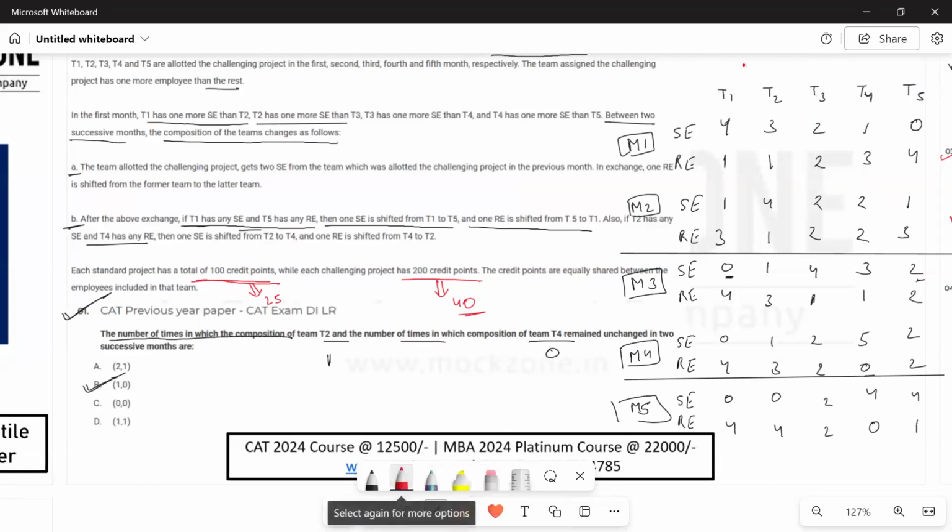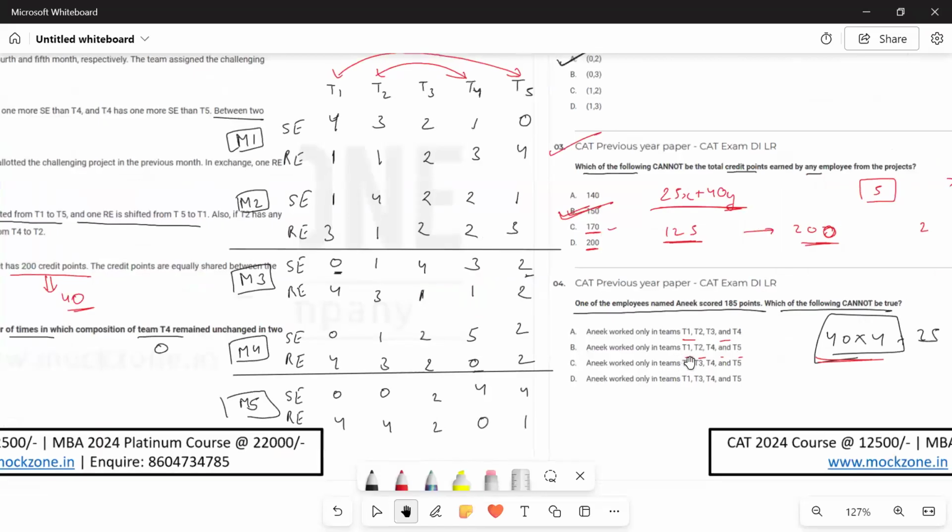So there is an exchange taking place between T2 and T4, and there is an exchange taking place between T1 and T5. So a person can directly go from T2, a SC can directly go from T2 to T4. So it is possible that he worked in T1, T2, and then he directly went from T2 to T4 and then worked in T5. So second statement is also possible.